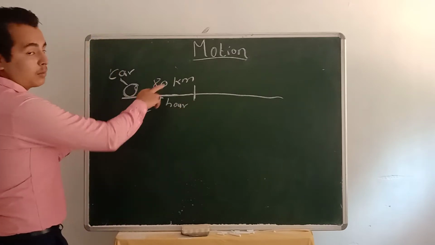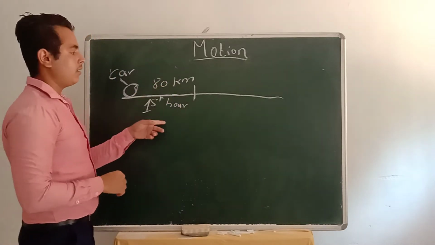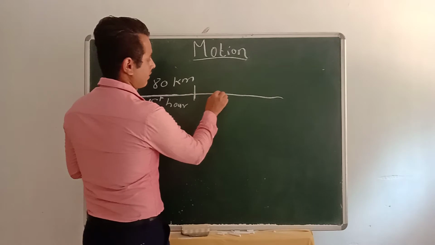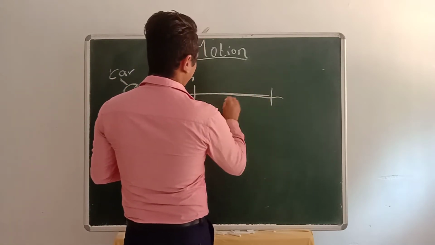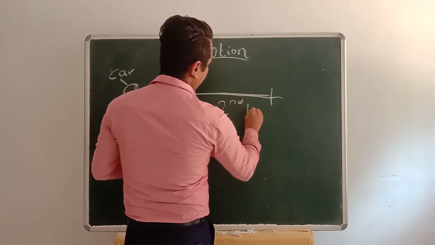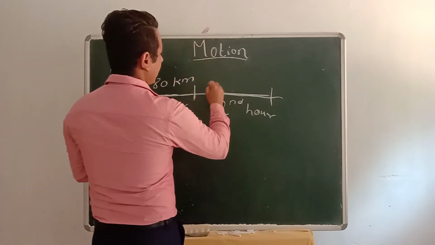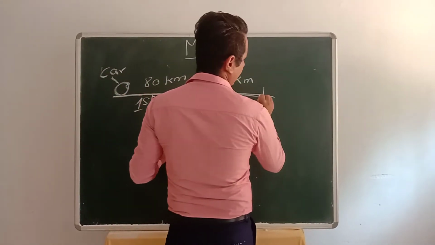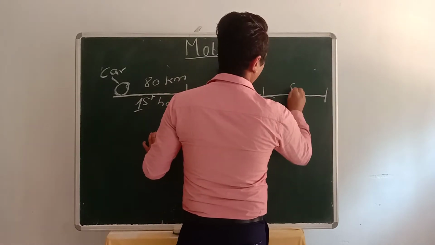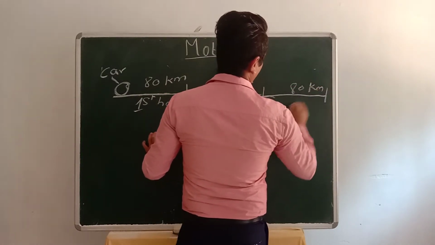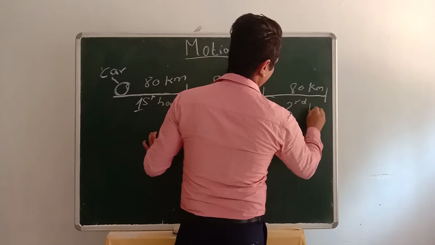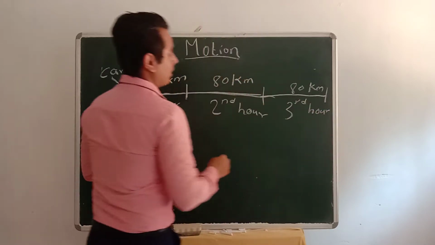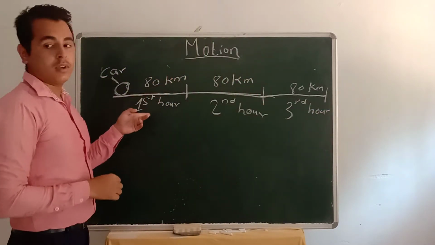Suppose it covers 80 kilometer in the first hour, and again if it travels for the second hour, if it covers another 80 kilometer, and again if it goes a further 80 kilometer in the third hour, then its motion is uniform.